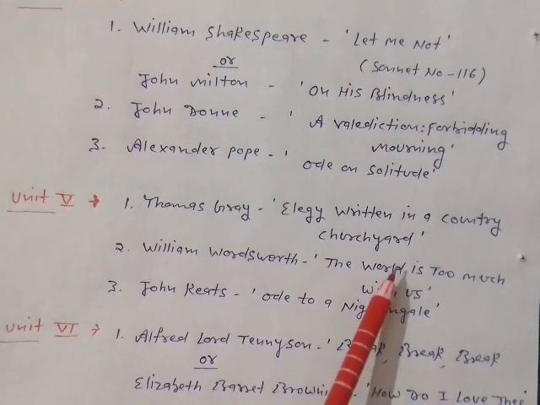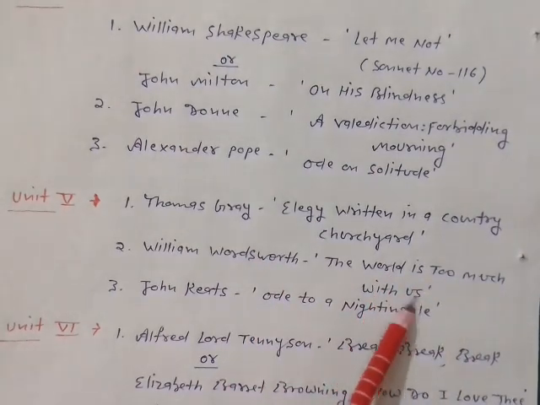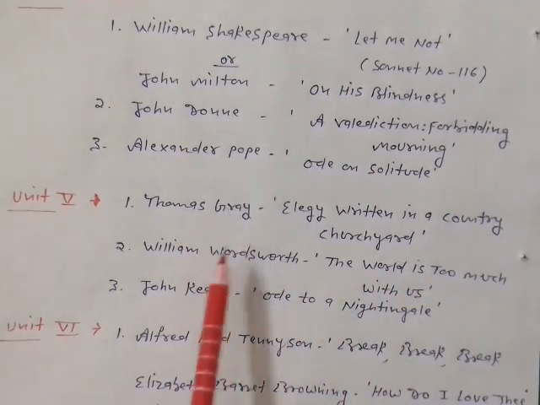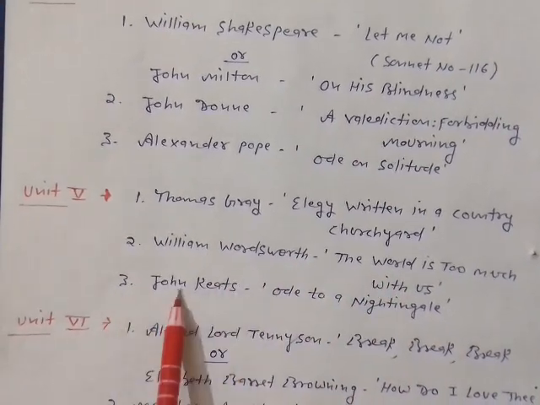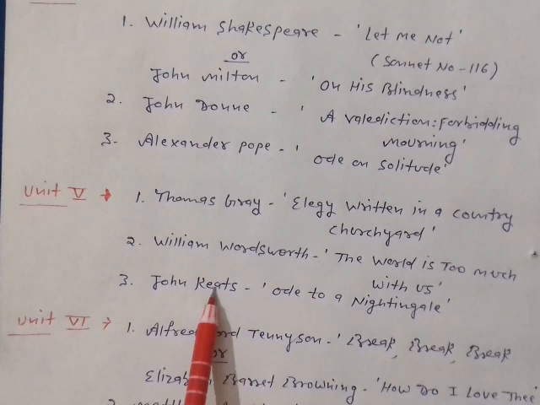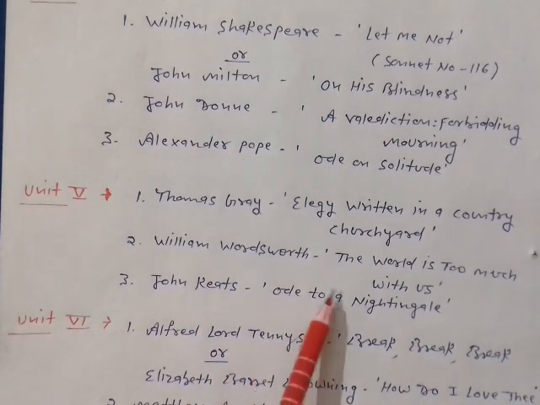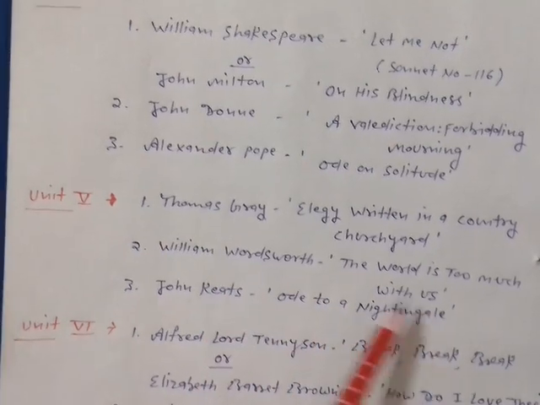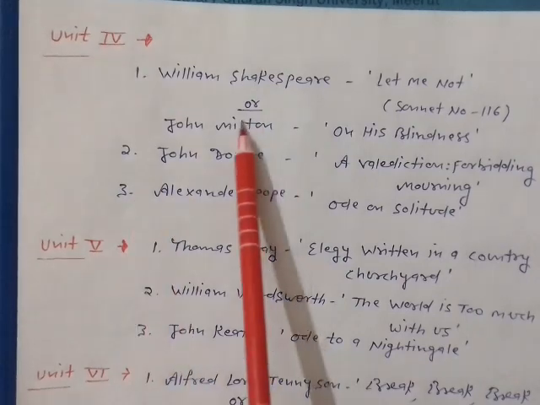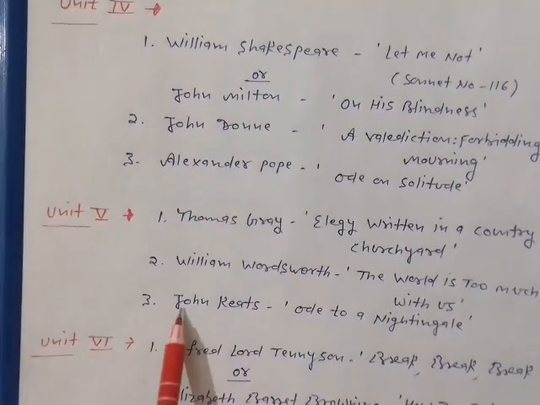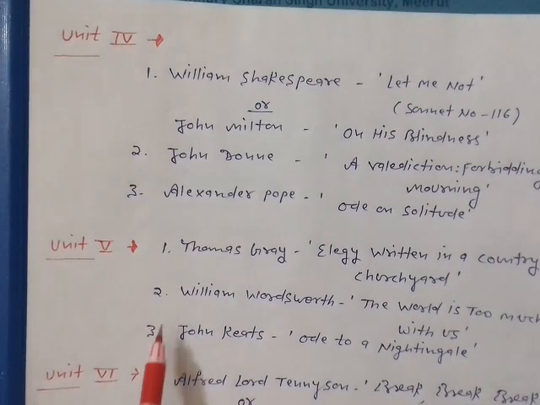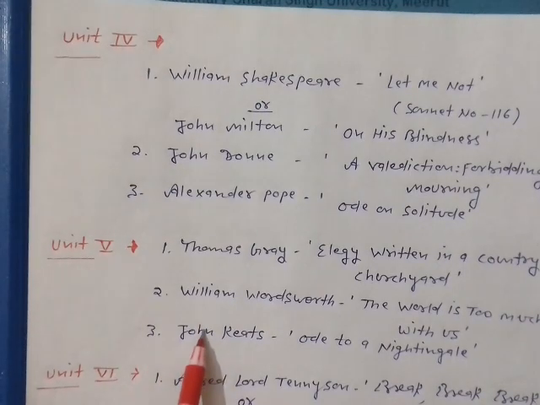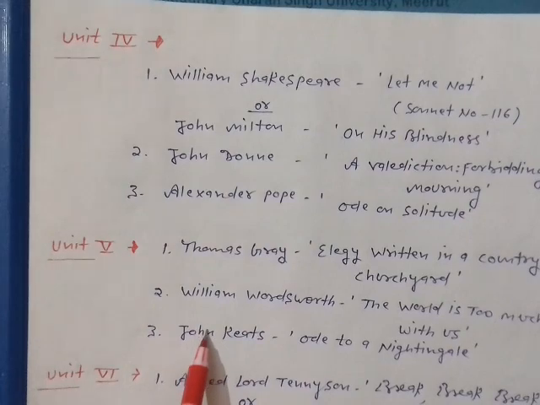Then William Wordsworth, The World Is Too Much with Us, and another poet is John Keats, whose ode is Ode to a Nightingale. So 3 poets, and again 3 optional, 6 poets for your short questions in Unit 4 and Unit 5.